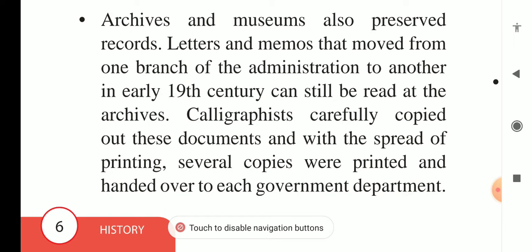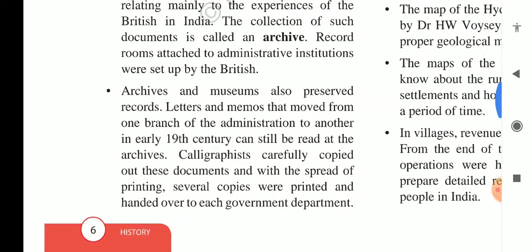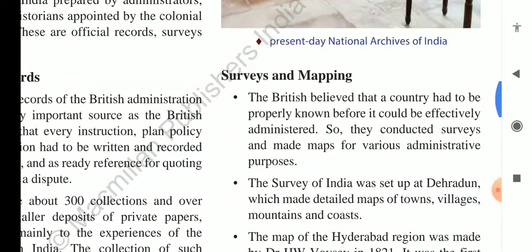Later, printing was invented, and with the spread of printing, several copies were printed and handed over to each government department. For example, earlier when one government department wanted to pass an instruction to another, only one copy was passed. But when printing developed, each government department was given one copy. So this was regarding archives.